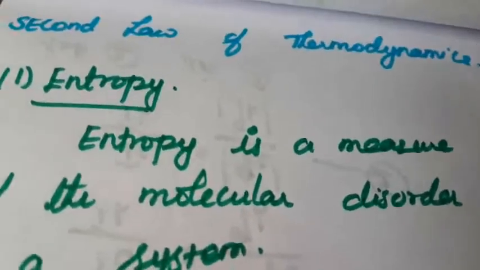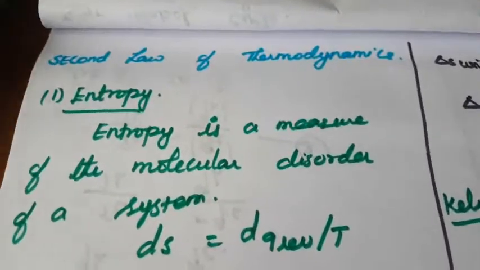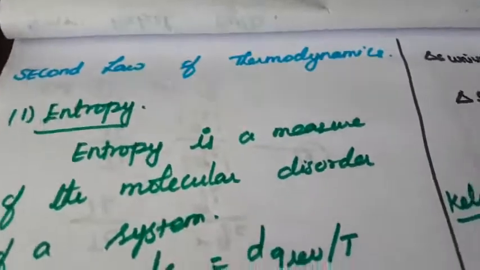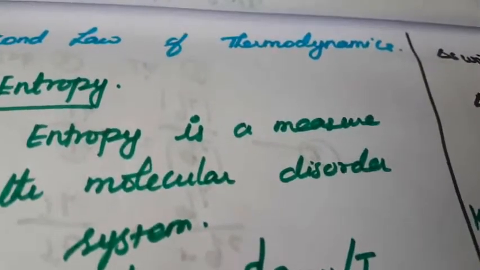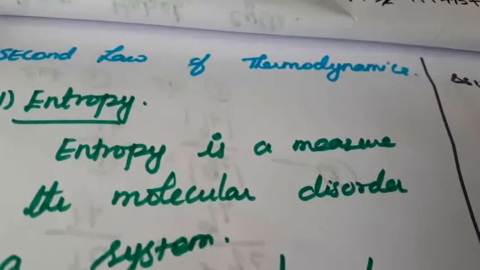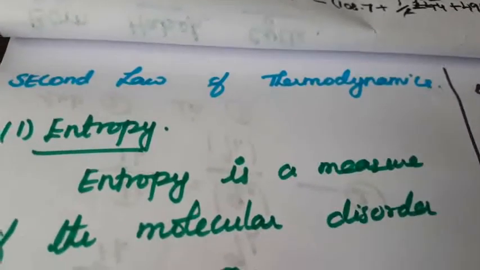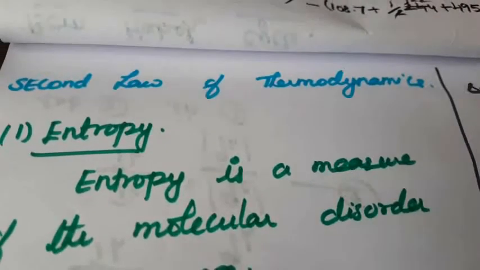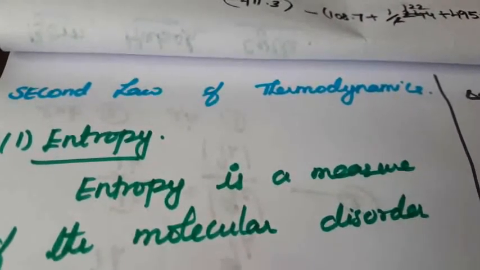But suppose a steel container full of water loses heat energy. After some time all the heat is evolved and it becomes cooled.